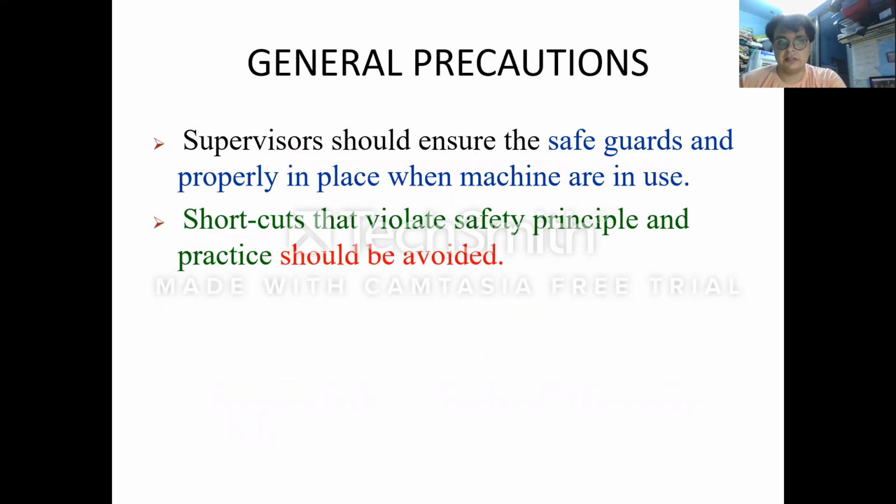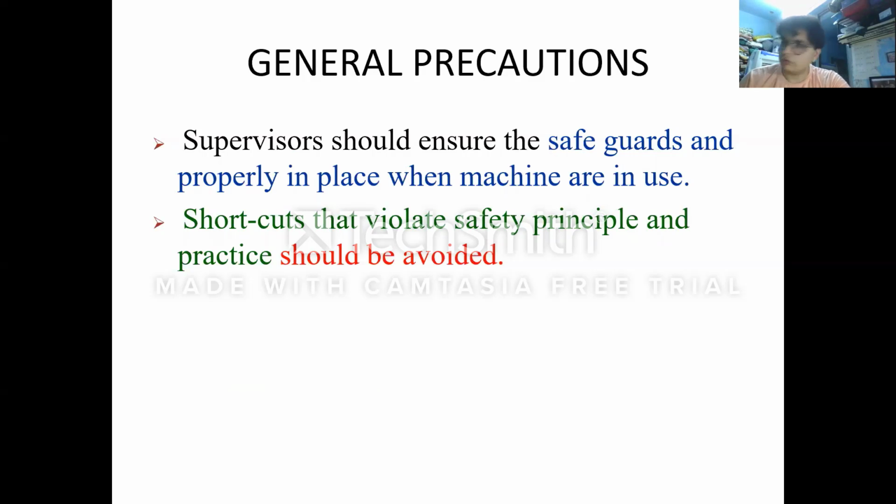General precautions. Supervisors should ensure the safeguards are properly in place when a machine is in use. So the superior should ensure that the guards provided along with the machines are working properly, and that those safeguards are in their proper place. Next, shortcuts that violate safety principles and practice should be avoided.